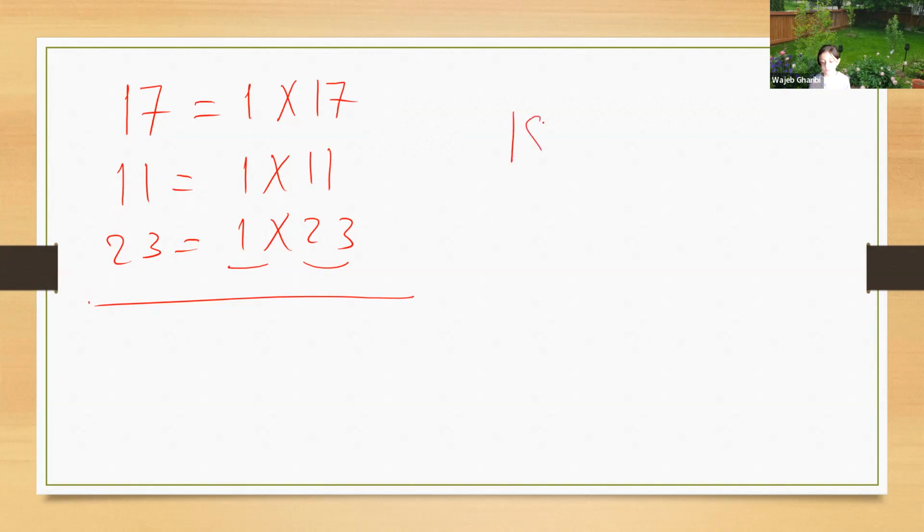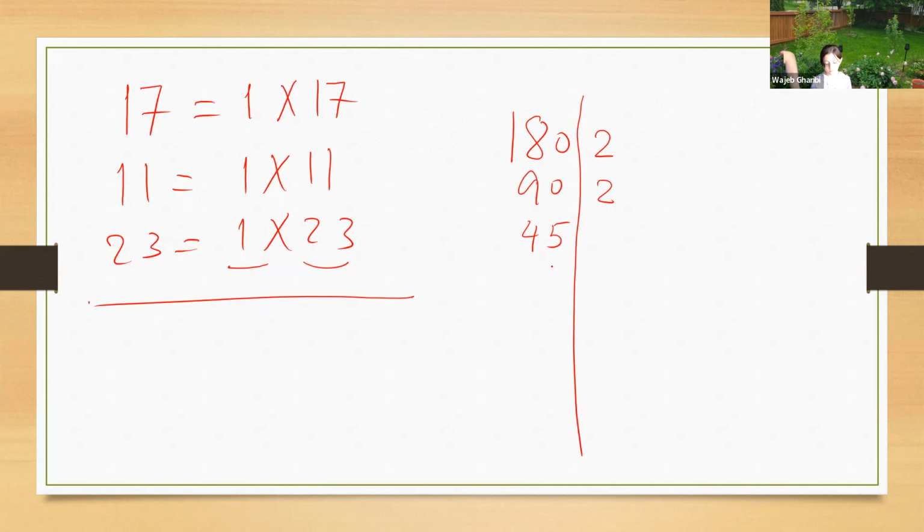180. Okay, well, Maria, 180. How do we do it? Divide by 2, because any number ending in 0 or an even number 2, 4, 6, 8, and so on, is divisible by 2. 180 divided by 2 is 90. 90 is also divisible by 2. 90 divided by 2 is 45.